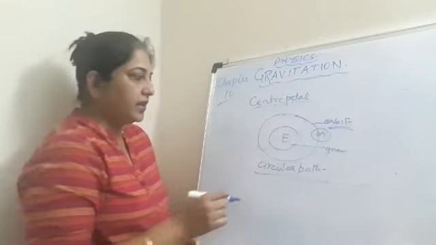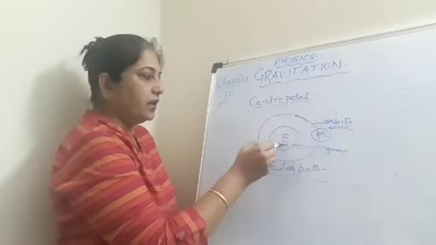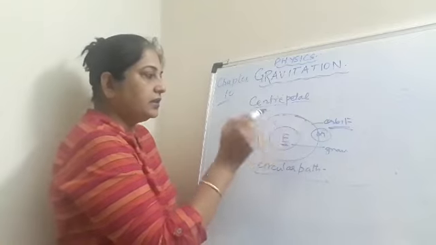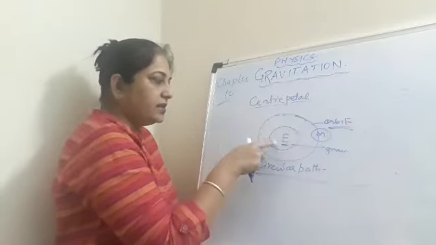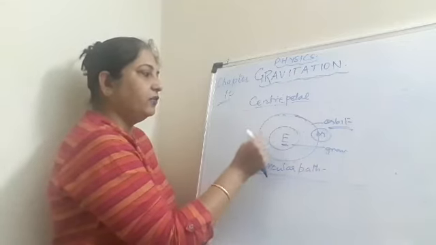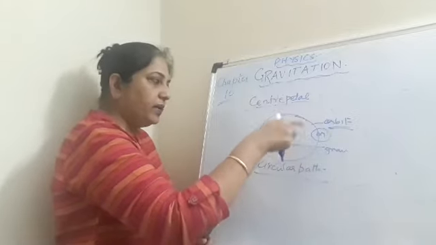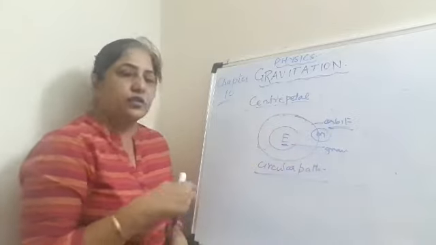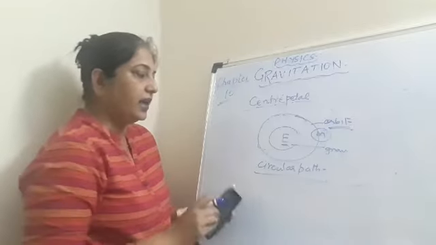You understood what I said? Because earth has its own gravity, and because the motion is a circular motion, the earth is providing the necessary centripetal force to the moon to keep it in its orbit and continue its motion. The same thing I can say for the sun and the planets.